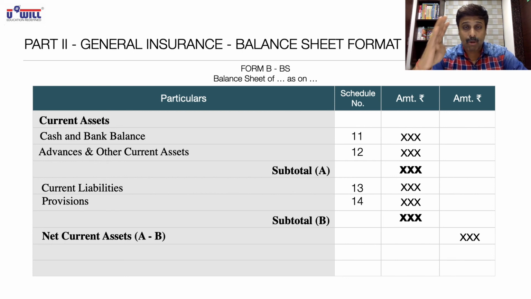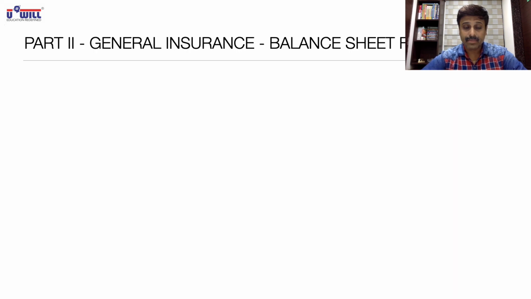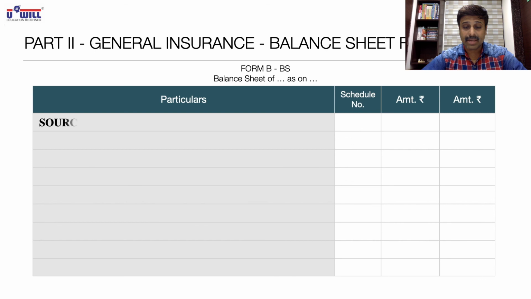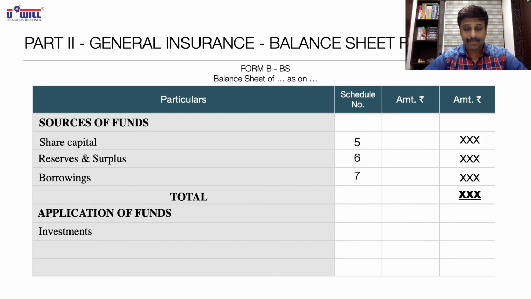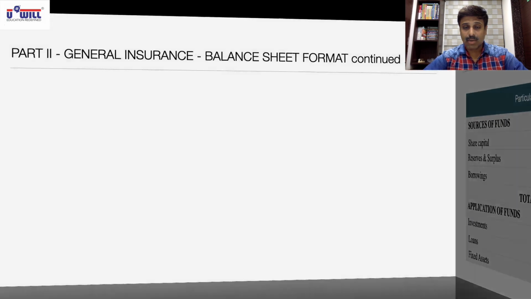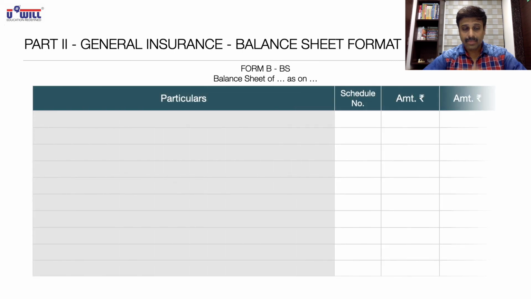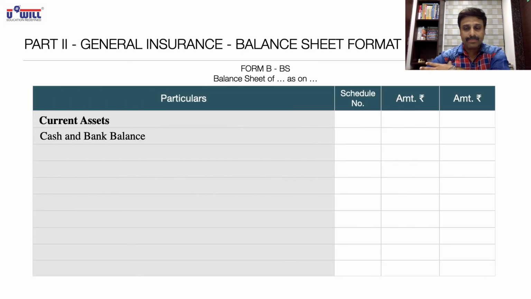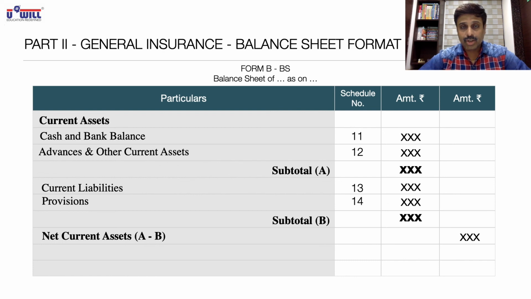Which four things come in outer column in application of funds? See this once again. Which four things come in outer column in application of funds? Investments come in outer column, loans come in outer column, fixed assets come in outer column, and just now what we studied, net current assets come in outer column. Okay. So which four things come in outer column? Investments, loans, fixed assets, net current assets.